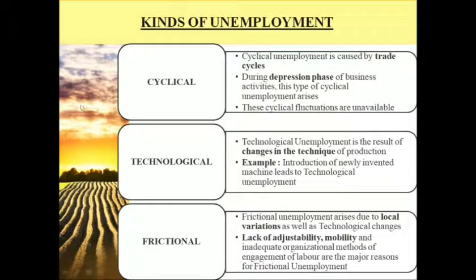So cyclical unemployment is unemployment caused due to trade cycles. Technological unemployment is a result of change in techniques of production. Frictional unemployment arises due to local variations or inability of people for an occupation.